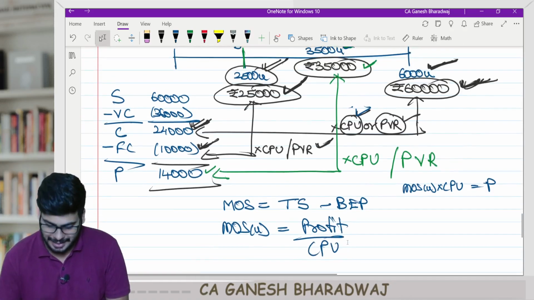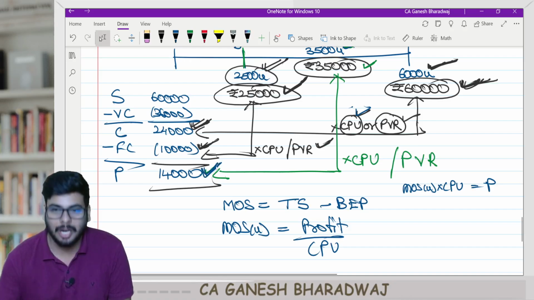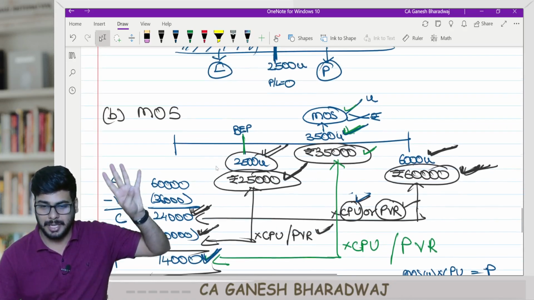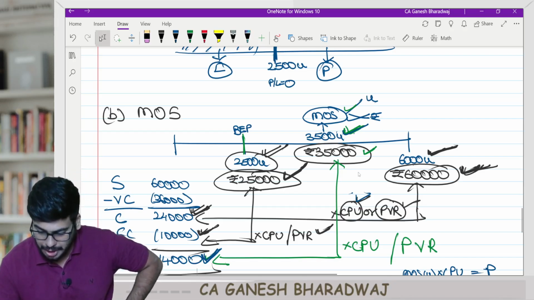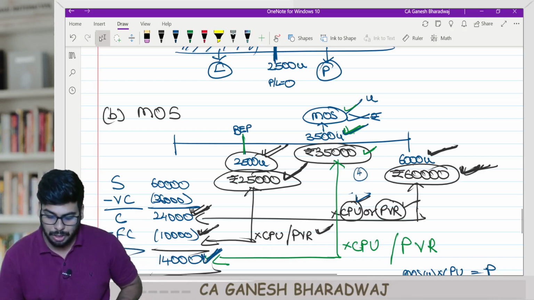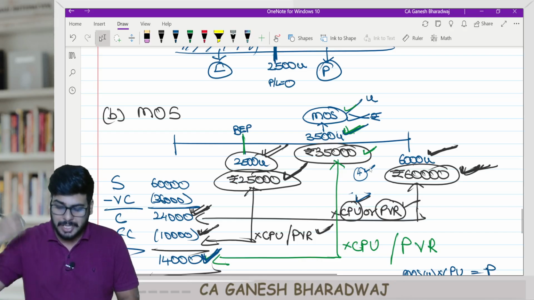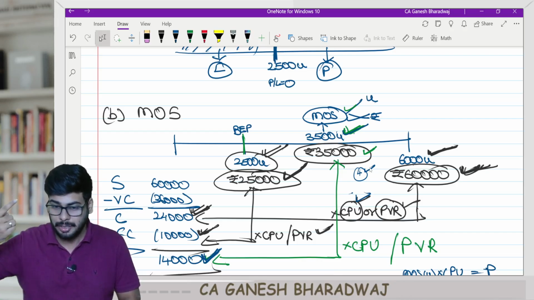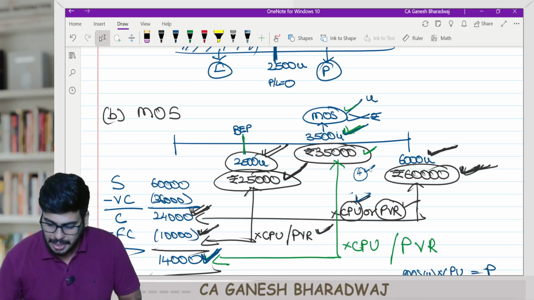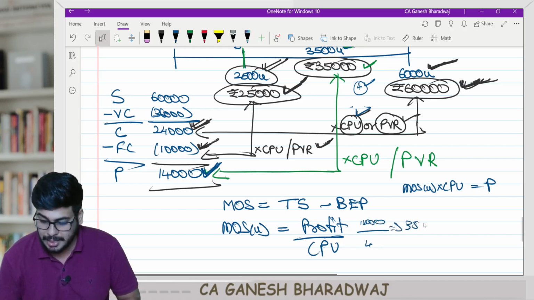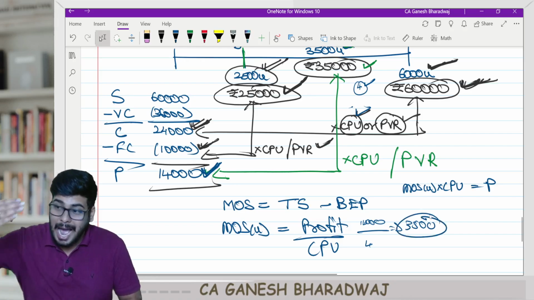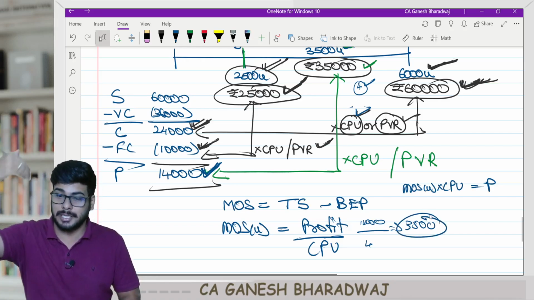For me to earn a profit of 14,000, every unit generates a contribution of how much? 4. Every unit generates a profit of 4, which means how many units should be sold over and above my break-even point? 14,000 divided by 4. So I should sell 3,500 units after my break-even point, not total sales, after my break-even point.